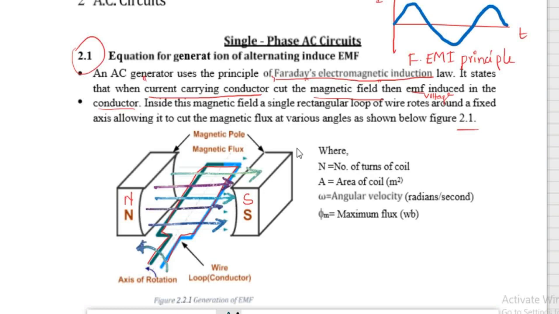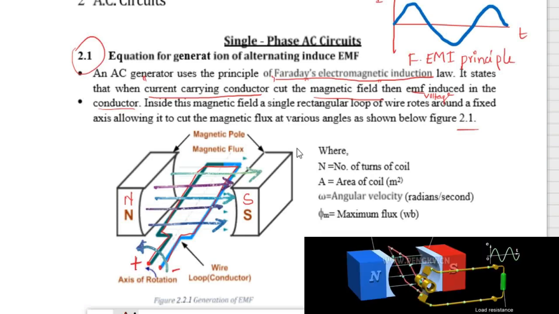If we arrange to rotate that conductor in that magnetic field, EMF will be induced in that conductor, that means at the end terminals of that conductor. These are the end terminals of the conductor, so some EMF will be induced across these terminals. EMF is nothing but voltage. So this is how we are going to produce electricity: we place a conductor and rotate it in a magnetic field, so an EMF will be induced in that conductor.